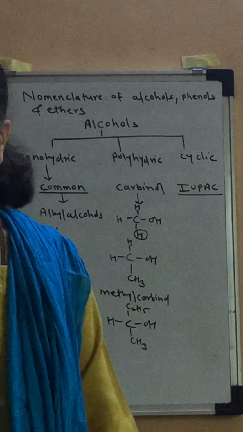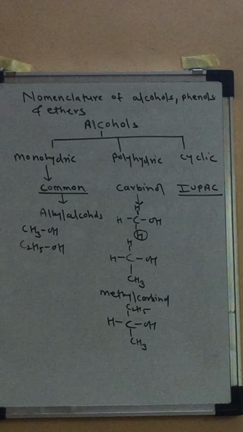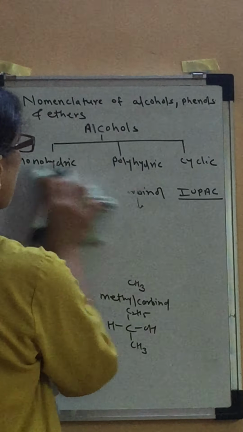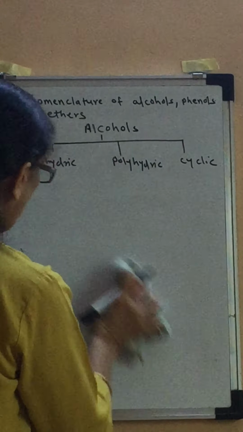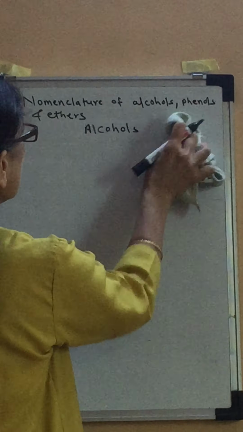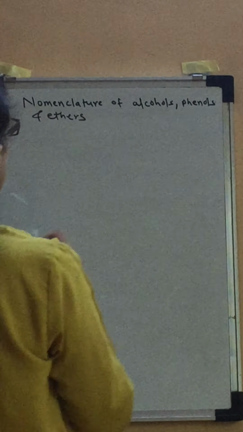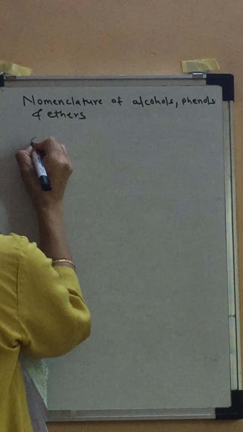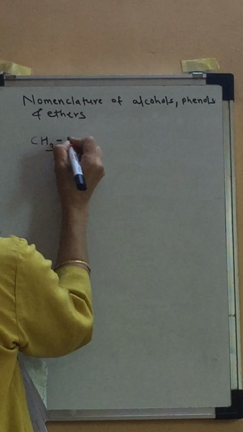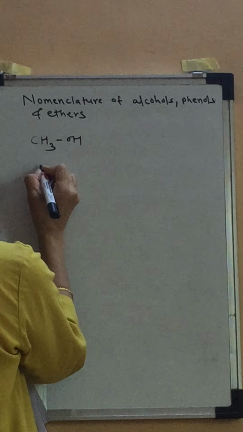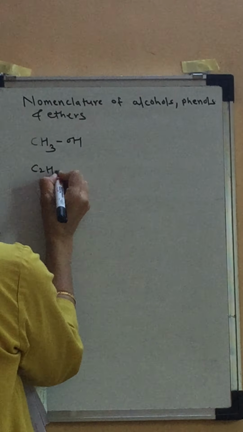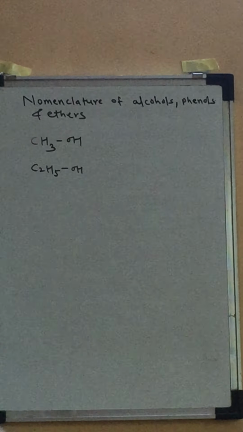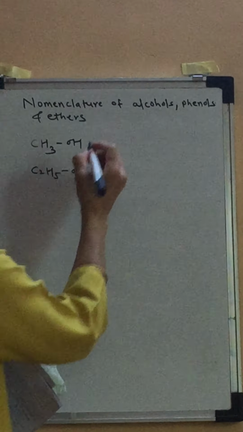Now, for the IUPAC system, you have to follow certain rules. If you have simple alcohols like methyl alcohol, ethyl alcohol, which are common names, they are named as alkanols.